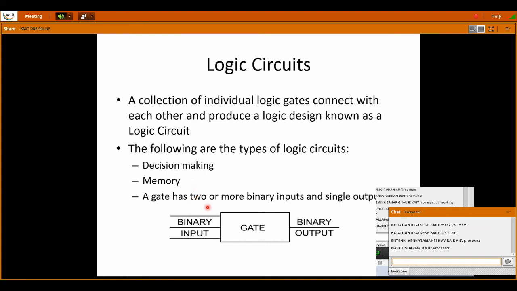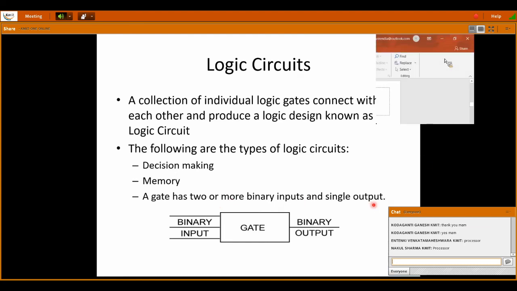And logic gates: a logic gate has two or more binary inputs. The basis of all this binary logic is nothing but a gate. The gate has two or more binary inputs and a single output. This is the lowest level: a simple gate has a minimum of two inputs and one output. So that is a gate, and we have different types of gates that we will see now.